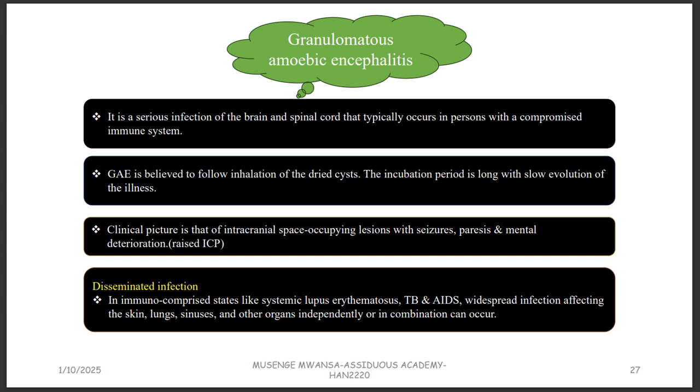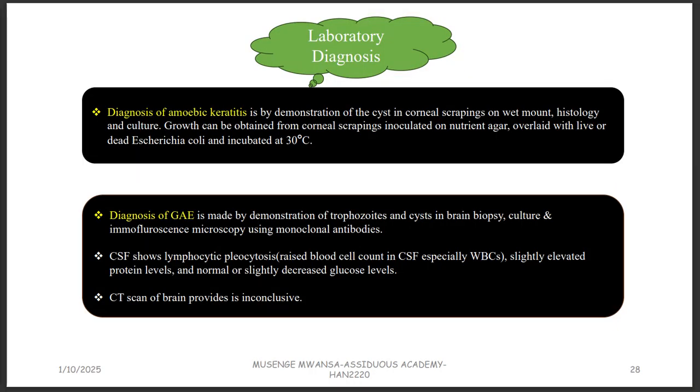Disseminated infection can occur, especially in the immunocompromised, like those that have systemic lupus erythematosus, TB, and AIDS. Infection can also spread to other parts of the body, the skin, the lungs, the sinuses, the skull, and other organs, independently or in combination. So it can be bad.